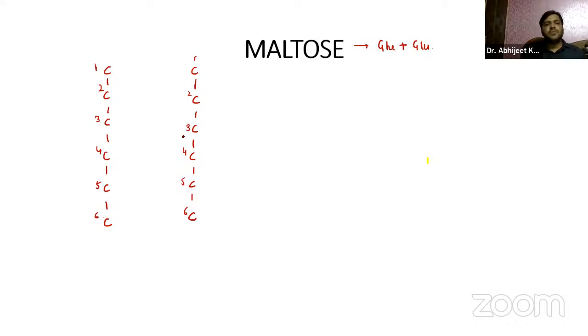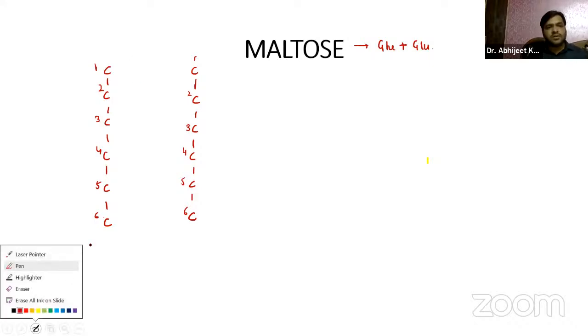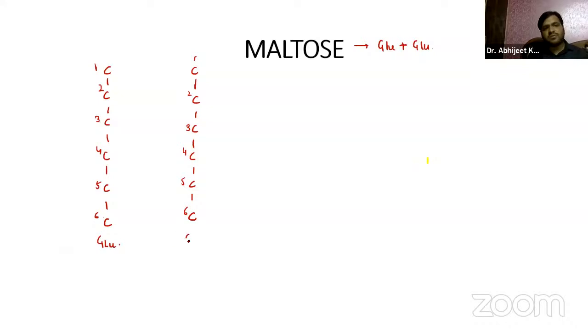Now, guys, you already know that in the glucose, the functional group is present at the first carbon, the CHO group, in both the cases. The other ones remain the simple glucose that we all know.